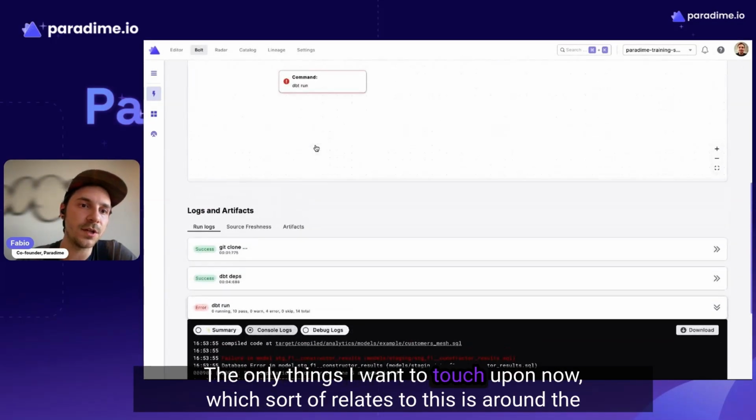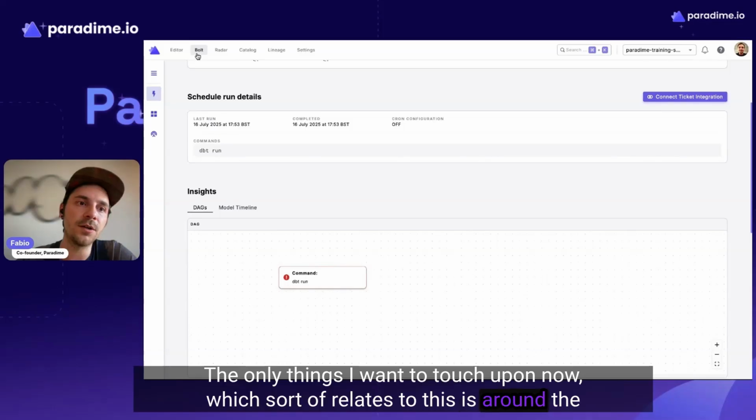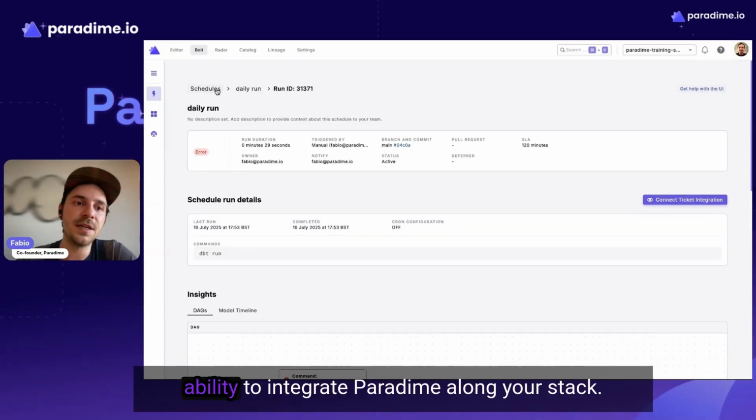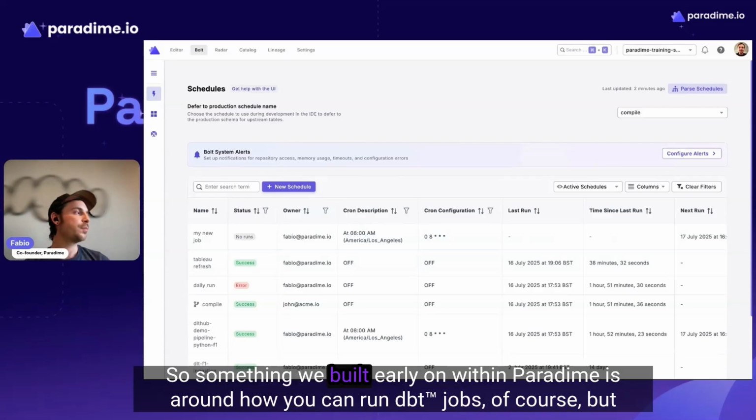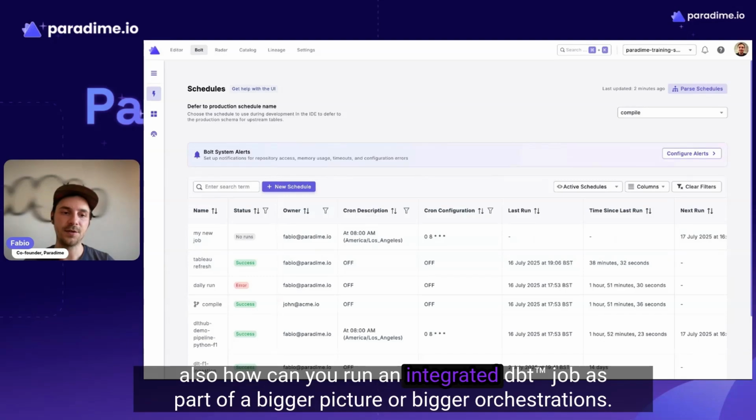The other thing I want to touch upon now, which relates to this, is the ability to integrate Paradime along your stack. Something we built early on within Paradime is how you can run dbt jobs, of course, but also how you can integrate your dbt job as part of a bigger picture, a bigger orchestration.